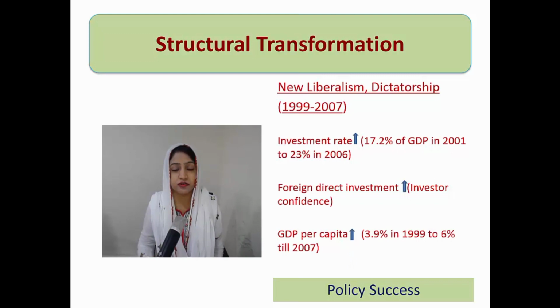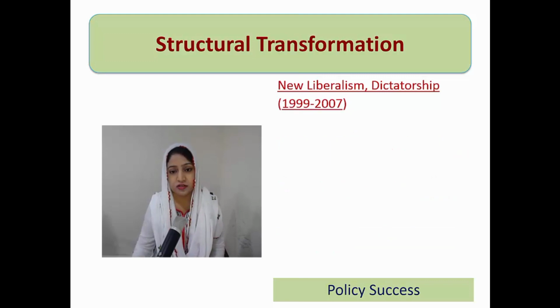GDP per capita continuously increases. As I have quoted, the last time period had seen poor economic performance. GDP per capita remained lower than 3%. And in this time, starting with 3.9% in 1999, it reaches an all-time high of more than 8% in 2004 and 5, and then it reaches 6 and 7% in 2006 and 7. So from a very poor start of GDP growth in this whole time period, we had seen remarkable improvement in GDP growth in this dictatorship time period.